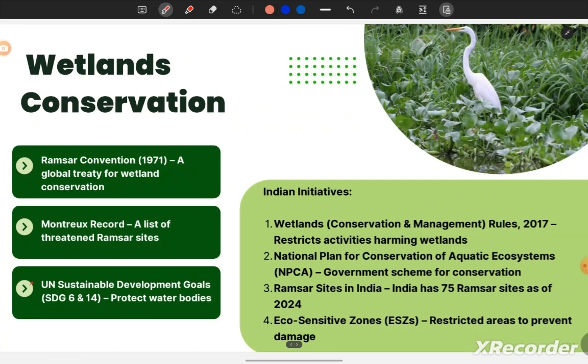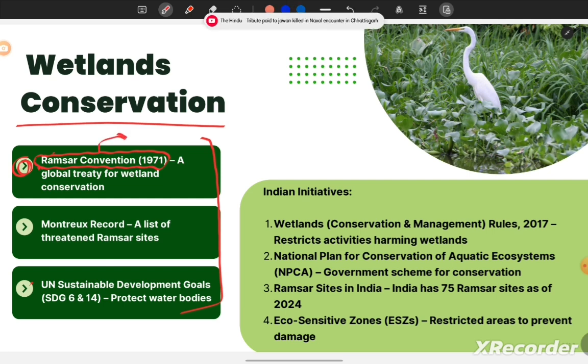Next is wetlands conservation. If we look at international conservation, we see the Ramsar Convention. It's very famous; you all have heard about it. We will discuss the Ramsar Convention in detail, but let's first see what it is. It is a global treaty for wetland conservation, an intergovernmental treaty where the signatory countries come together, discuss the issues, and on that basis initiate efforts to conserve the wetlands.